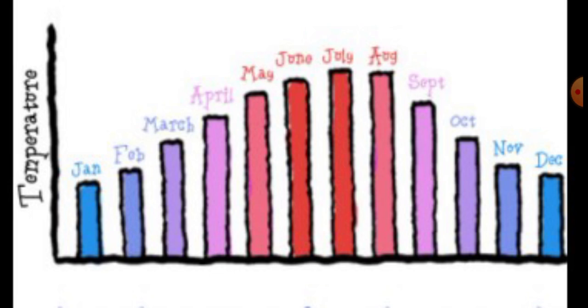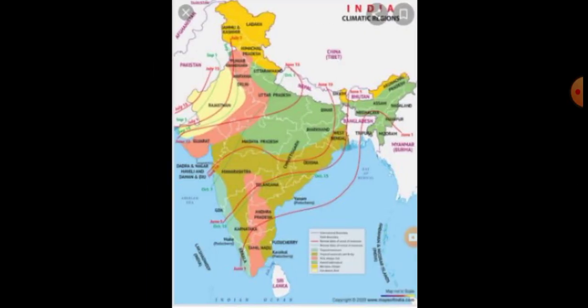Then next we discussed the climate, which type of climate is in India. Do you know, students? Yes. The climate of India is a monsoon type of climate. Monsoon type of climate. Its climate is influenced by monsoon wind because its weather condition changes from season to season.